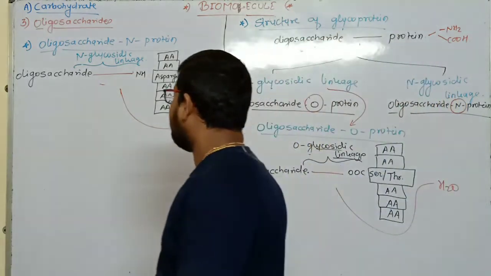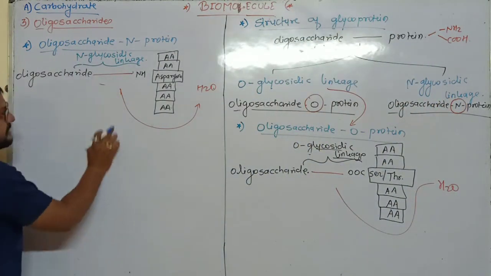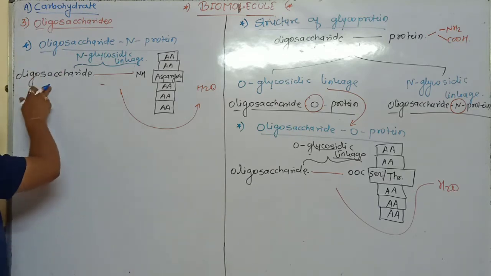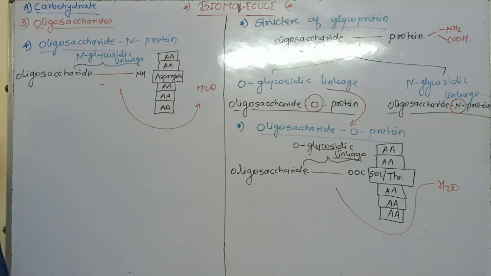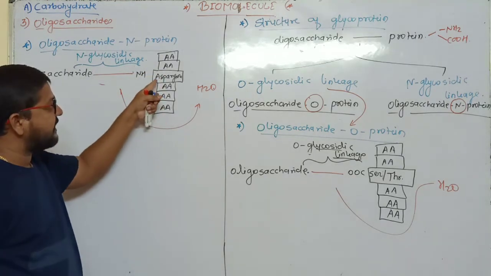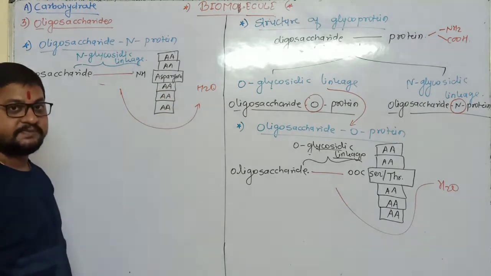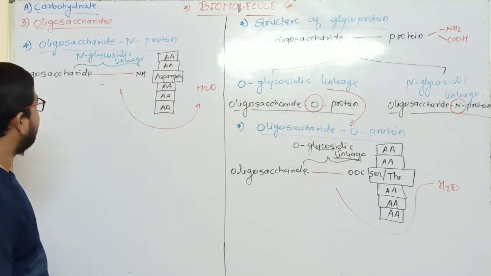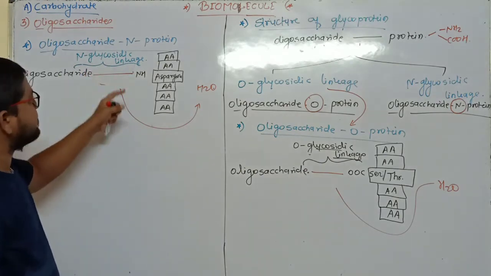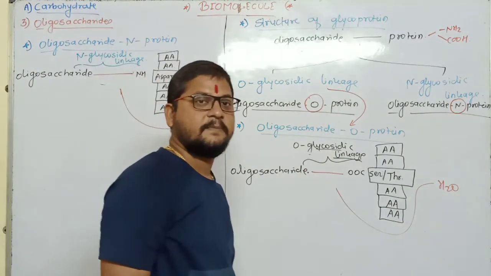Understand? First of all, I tell you about N-glycosidic linkage. If the oligosaccharide is a pentasaccharide and if in the protein chain the asparagine amino acid is present, then in such a type of glycoprotein N-glycosidic linkage formation always takes place.